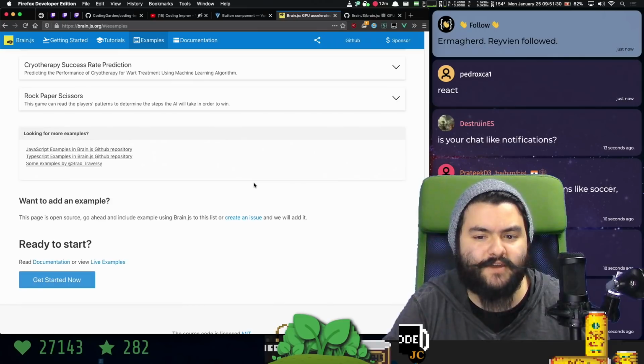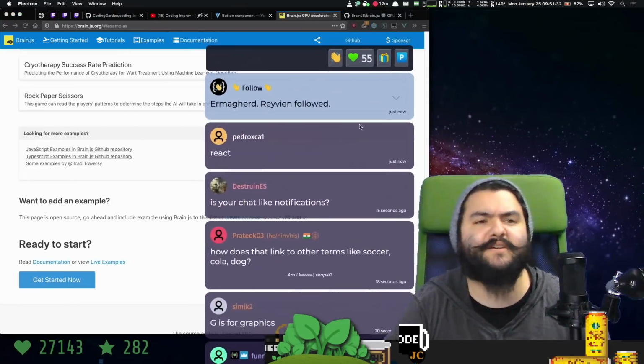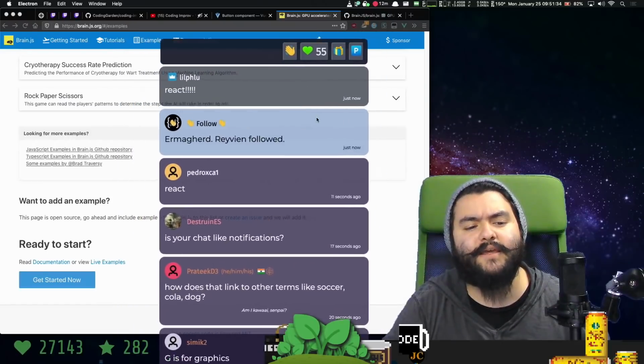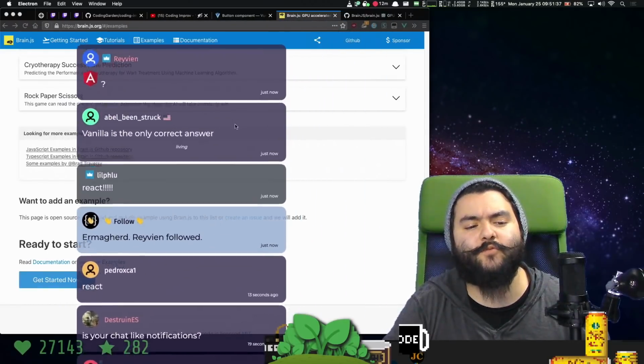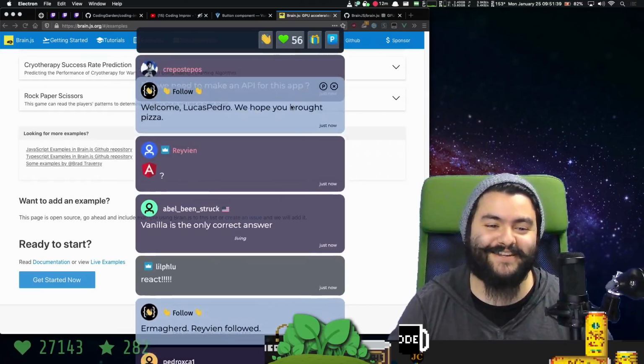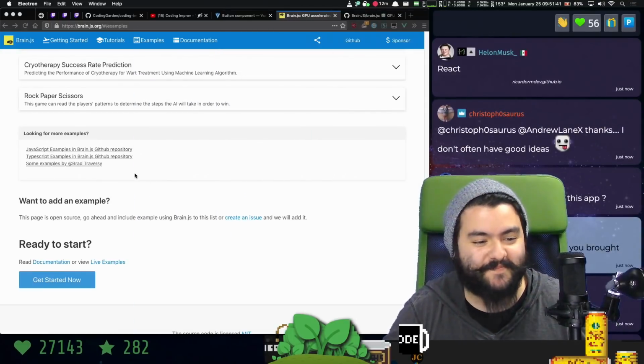Is my chat like notification? What do you mean? This is just a custom Electron app that I built. It's listening for Twitch chat, and then it's just displaying them, and it's in a transparent window.